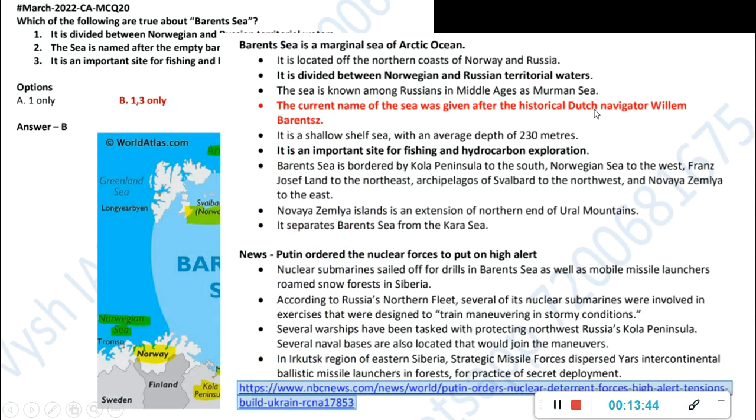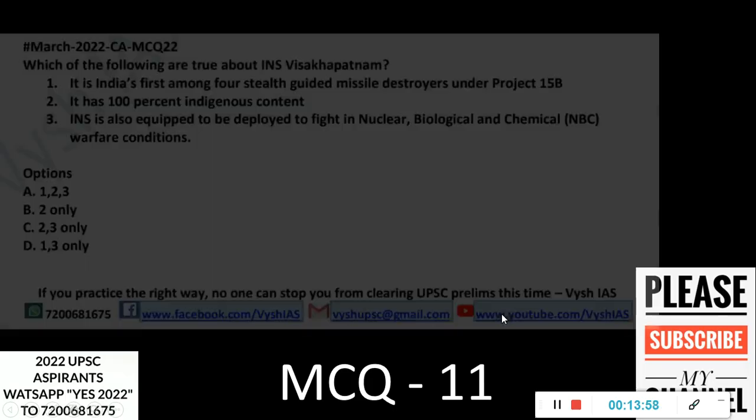So the name is given after some historical Dutch navigator. His name is Willem Barents, and that is how the name came. The other one is just a made-up statement. So Putin is ordering nuclear forces to be on high alert. Submarines are there in this Barents Sea and all. So that is why, because of the war, these places are coming in news.